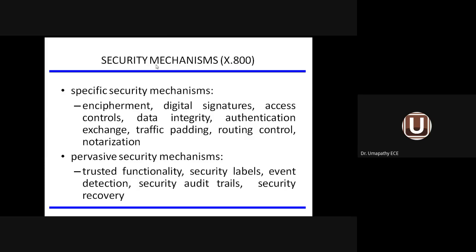And this security mechanism, I can classify into two types. One is the specific security mechanism. Another one is the pervasive security mechanism. Specific security mechanism covers parameters like integrity, authentication, access control, routing control, notarization, etc. These are the things connected with the specific security mechanism. Pervasive security mechanism means that when you come across any event, any threat or attack, this event or threat should be detected and security recovery must be given. That is called pervasive security mechanism.